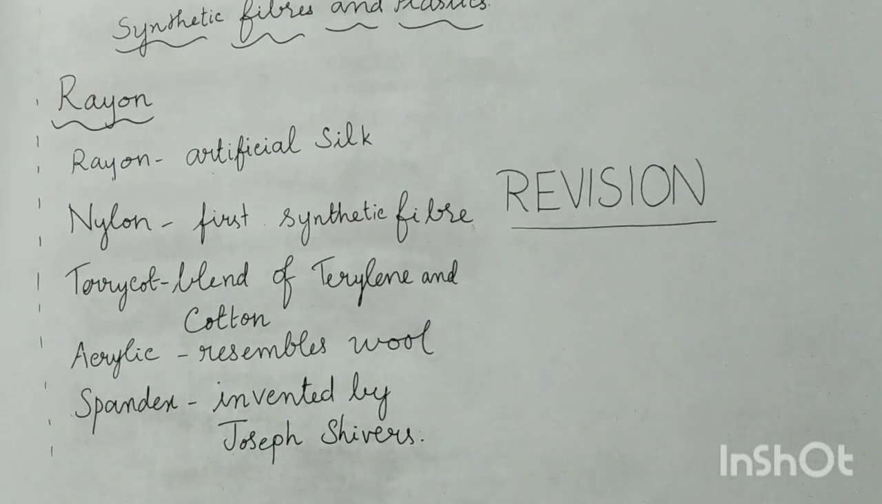Then let us revise polyester. What is polyester, children? Polyester is a group of different synthetic fibers. Among the polyesters, the most commonly used is, what is that? Terling. This terling can be blended with cotton. Terling blended with cotton is called terrycot. And terling can also be blended with wool and we get terry wool.